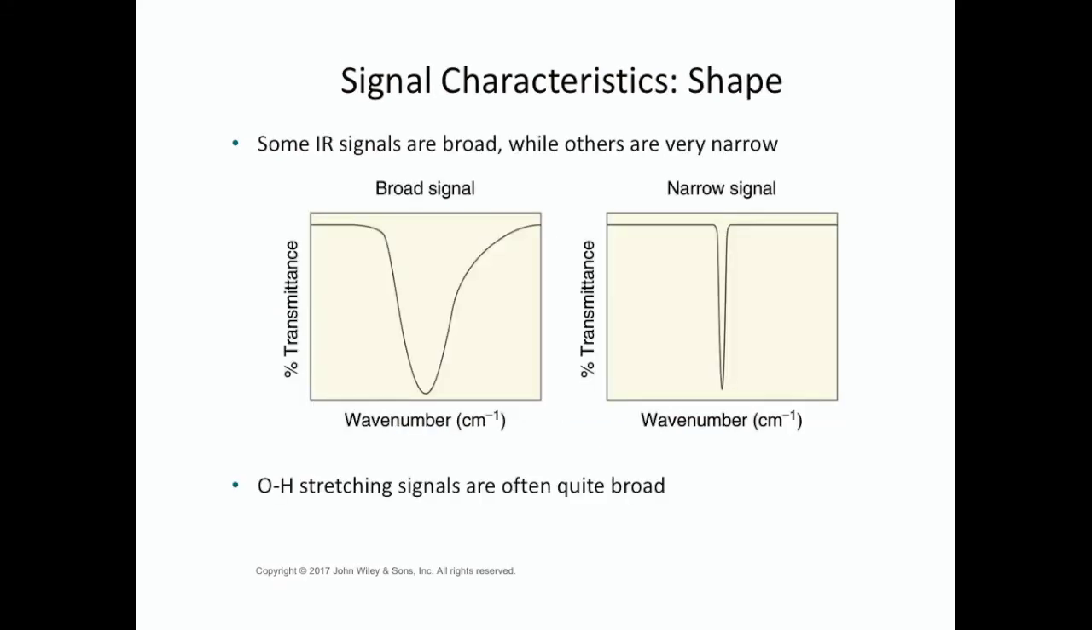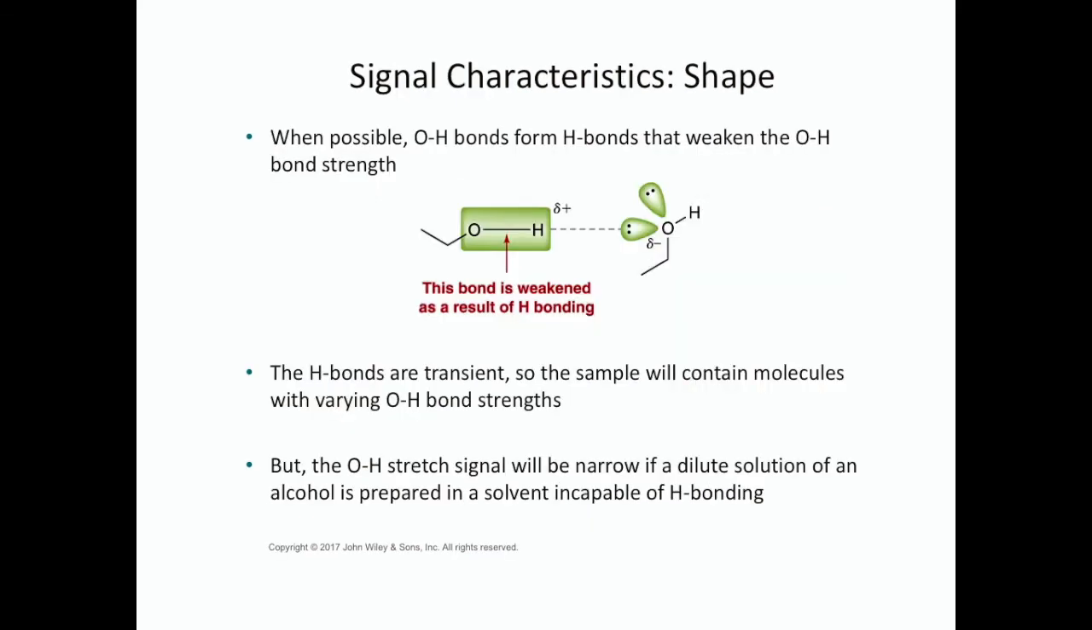The final characteristic of the signal is its shape. Some are broad, as shown here, while others are very narrow. OH stretching signals are often quite broad. OH bonds give rise to broad signals because you have hydrogen bonding that's occurring, which is weakening the OH bond, and also the degree to which any particular molecule will be participating in hydrogen bonding will vary. So you'll actually have molecules with varying OH bond strengths. So you'll get what seems like a range of signals, which is what broadens the signal.